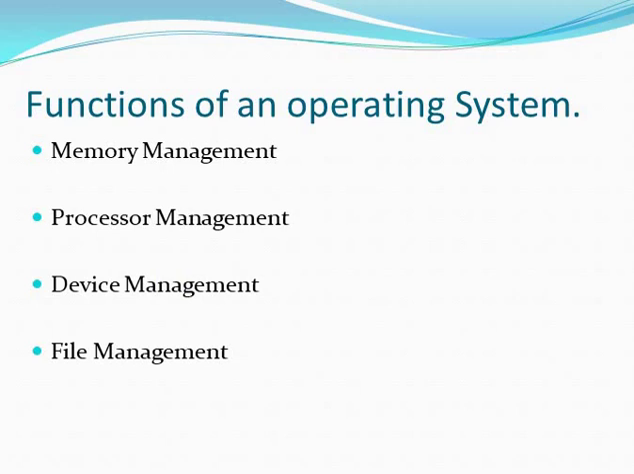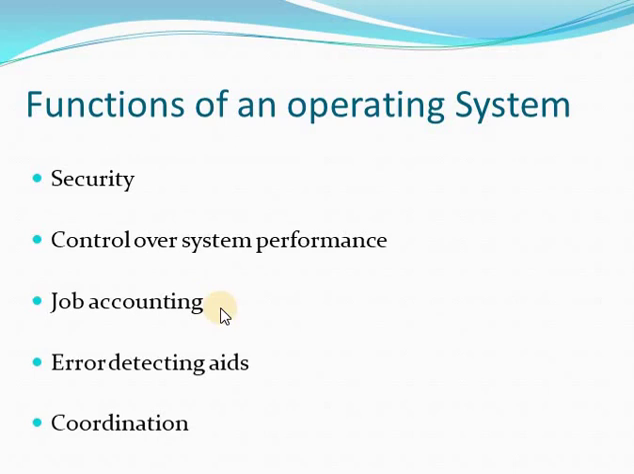Now next is functions of operating system. The operating system can manage different things and can do different types of functions. So following are the functions of operating system. First is memory management. Second is processor management. Third is device management. Fourth is file management. Next one is security. Then control over the system performance, job accounting, error detecting aids, and coordination.